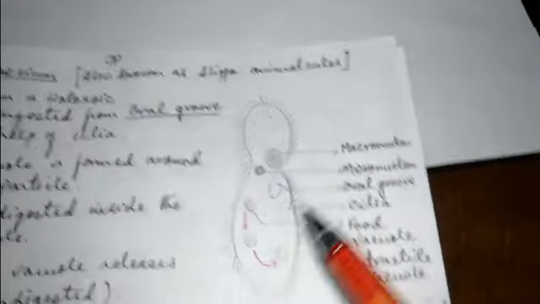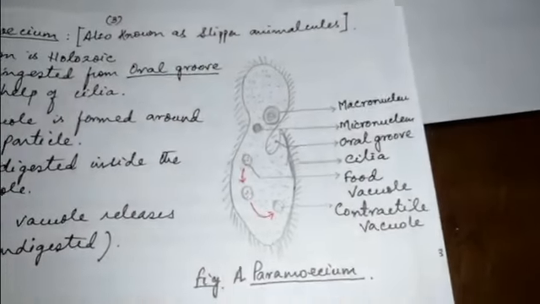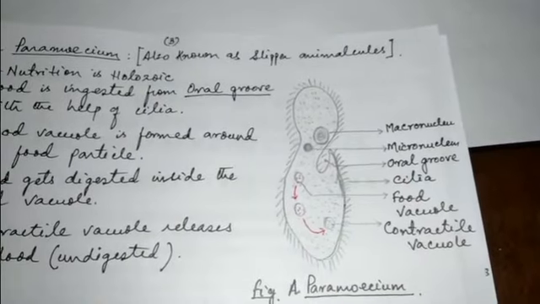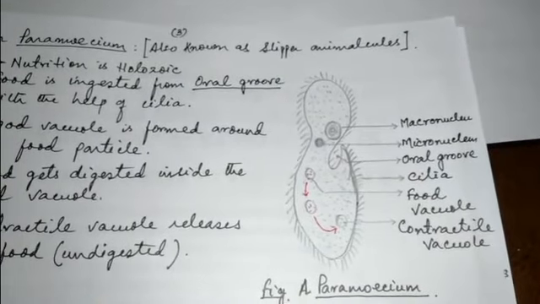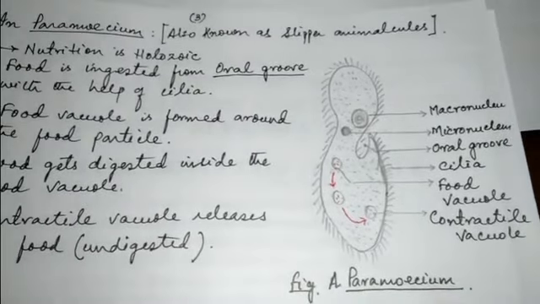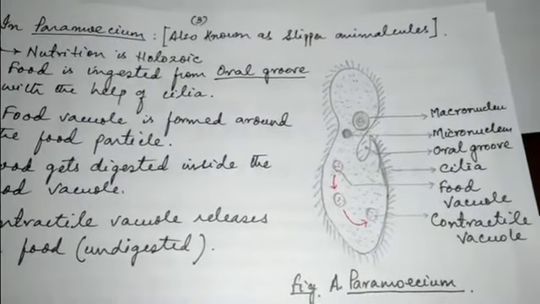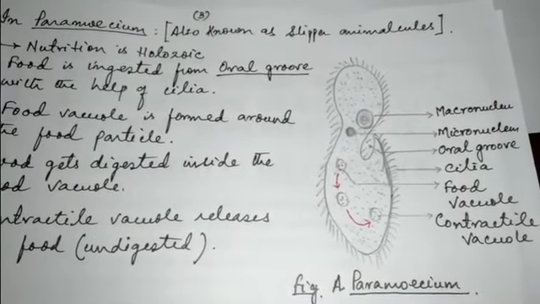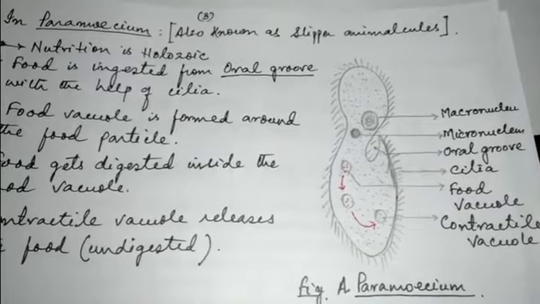So again we can see that, as in the case of amoeba, which shows the holozoic mode of nutrition, paramecium also follows the same holozoic mode of nutrition, though it is a bit different because of its specific shape and designated structures which are seen in its cell.